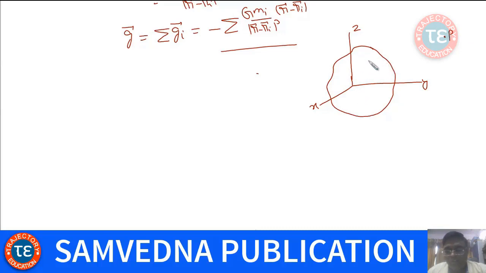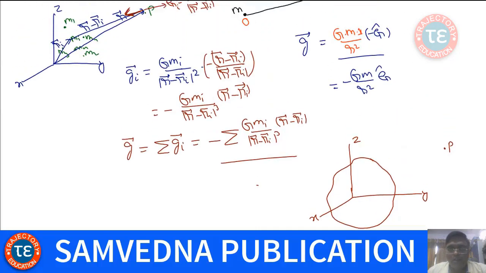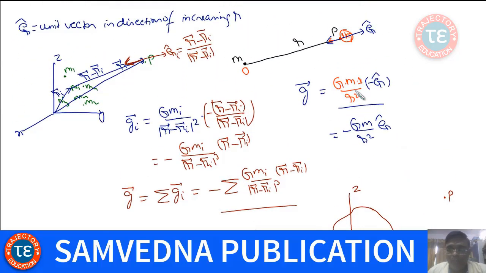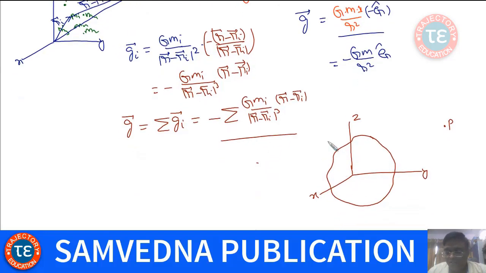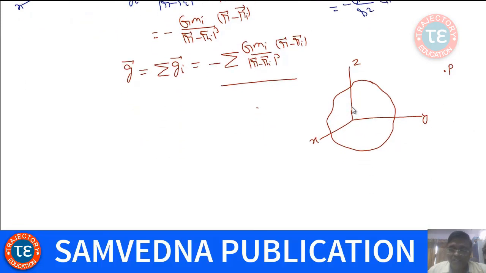Then we have the formula for gravitational field due to a point object, but this is not a point object, it is a continuous distribution of mass. So what I can do is see this continuous distribution of mass as consisting of mass elements, the infinitesimal mass we call dm, and this infinitesimal mass is considered to be a point object.